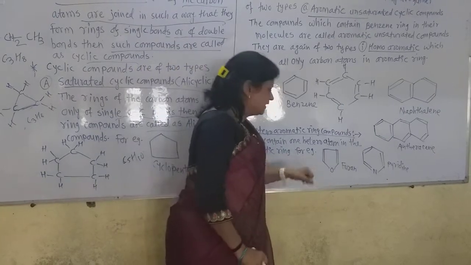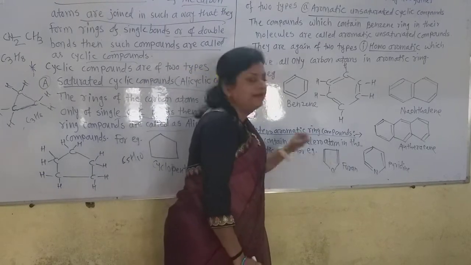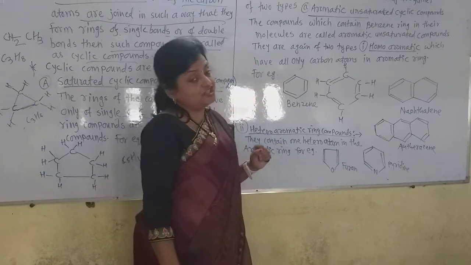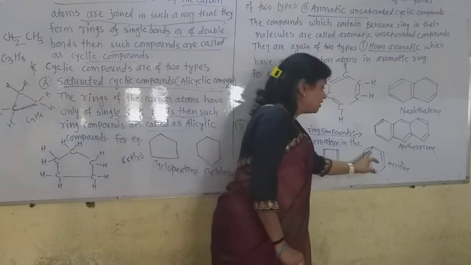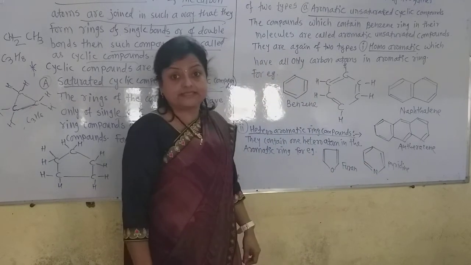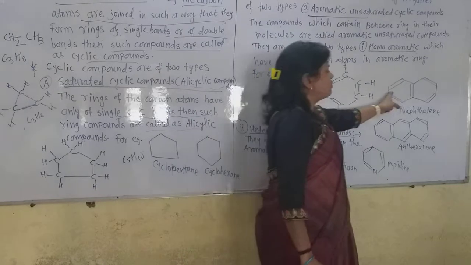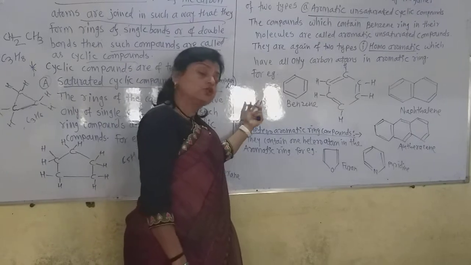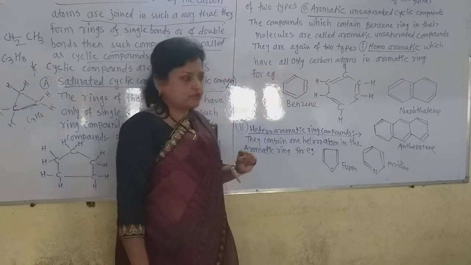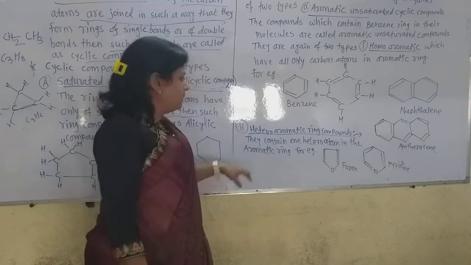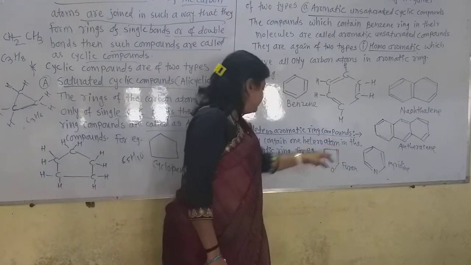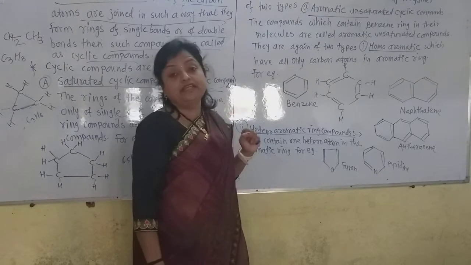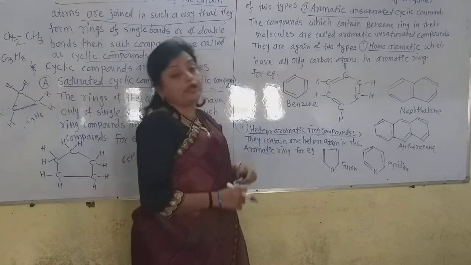But if there is a heteroatom, then it must be mentioned in that ring. Now see this example. This is oxygen. This is a 5-membered ring. It is also an aromatic compound because alternate single and double bonds are there, just like benzene. But here a heteroatom, nitrogen, is there. In the other rings there is no oxygen or nitrogen or sulfur-like atom; all the carbon atoms are there, so they are homoaromatic compounds. And why are these heteroaromatic compounds? Because they contain a heteroatom in their ring. So this is furan, that is pyridine. Such compounds are called heteroaromatic ring compounds.